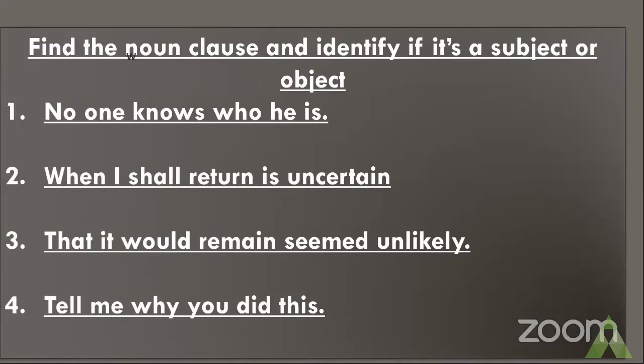All right. The right answer is, children, the noun clause is who he is. The noun clause is who he is, and here it has taken the form of the object in the sentence. Here the noun clause has taken the role of the object.